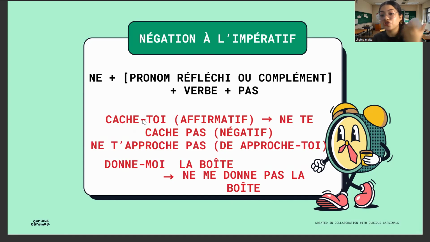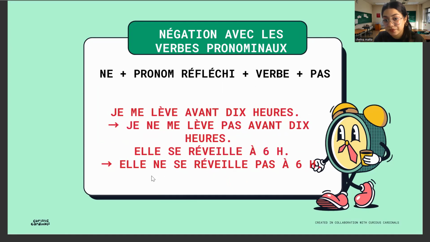Like te changes to toi, nous remains nous, vous remains vous, right? And it comes after the verb which we have conjugated. Like promenons-nous, cache-toi. But while negating it, we have the tendency to do it the other way around. Again, back to normal. Ne te cache pas. Ne t'approche pas. Okay? Ne me donne pas la boîte. So that is how it will affect the imperative.